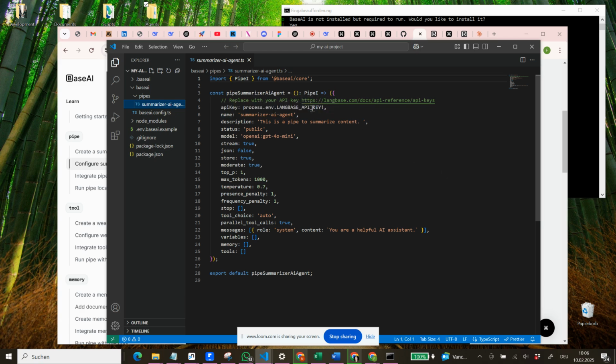So this is where we have to put in the API key for Langbase. We will do this later in likely the .env, which we have not yet created. Our Base AI example. We have a description. This is a pipe to summarize content. Status, model. So here we use OpenAI GPT-4o mini. Then this is what we probably have to better understand exactly how it works. Stop, top choice. And we can also see here the messages, the role system and content, you are a helpful AI assistant, which we can actually change later on here as well in this specific constant.